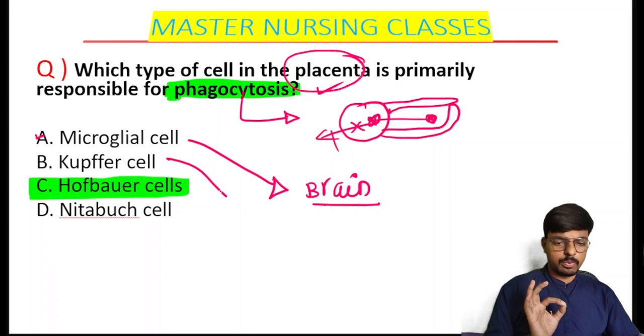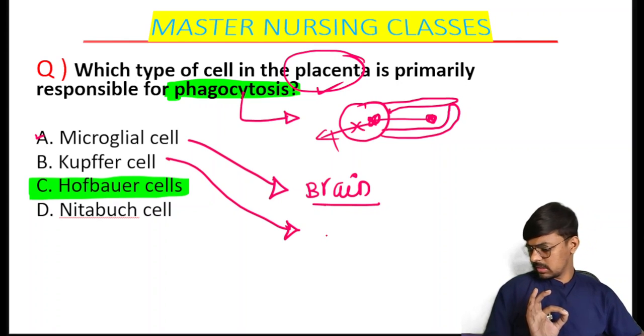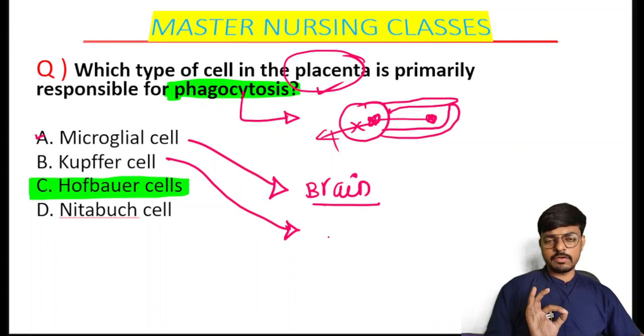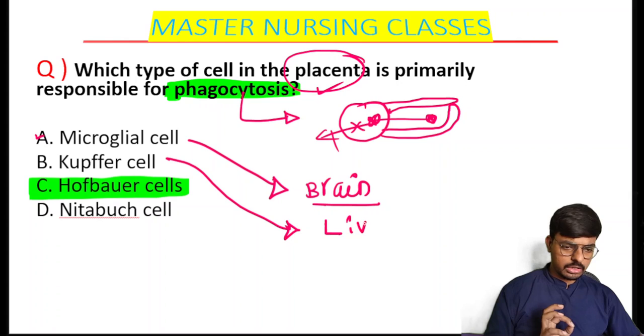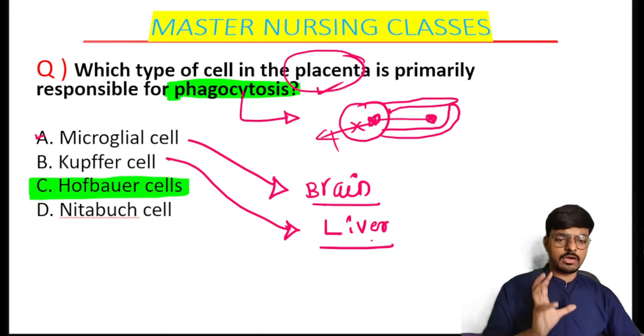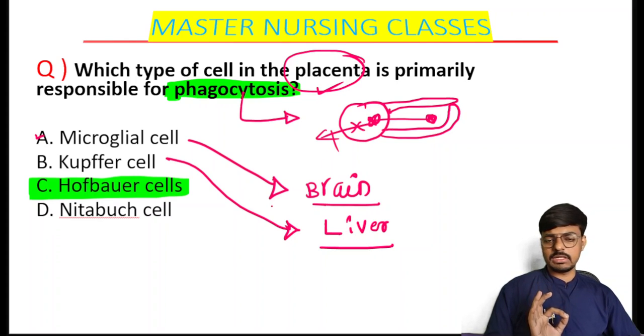Then where does the Kupffer cell act? Can anyone comment? Where does the Kupffer cell act as a phagocytic cell in our body? In which organ is it? Very nice of you all, that is the liver. In the liver we have the phagocytic cells called Kupffer cells. You must necessarily know this. And in the placenta, the Hofbauer cell is our phagocytic cell.